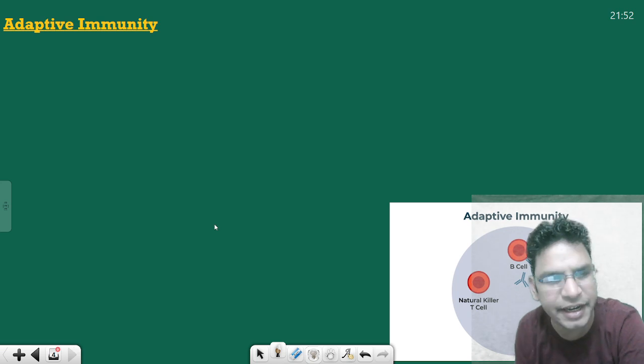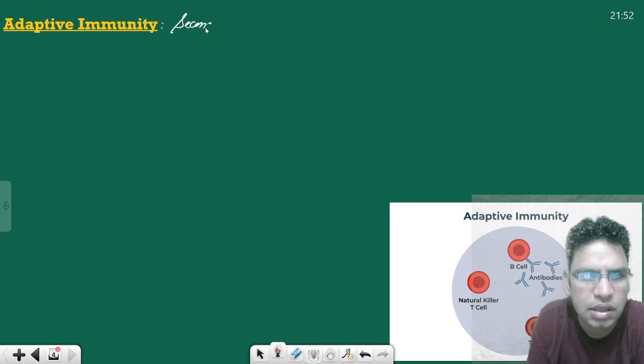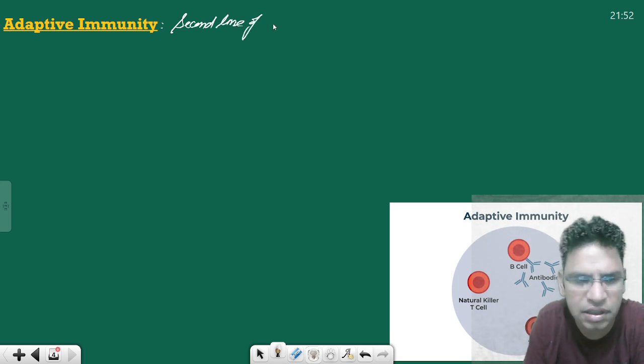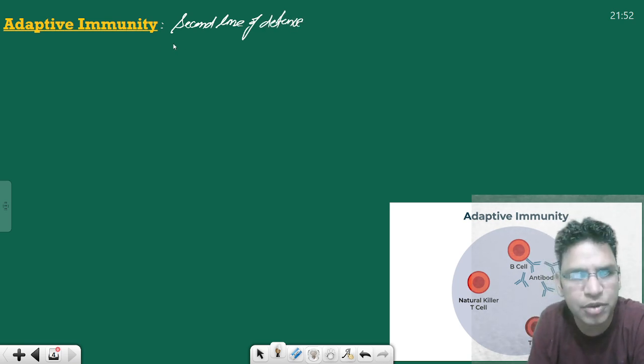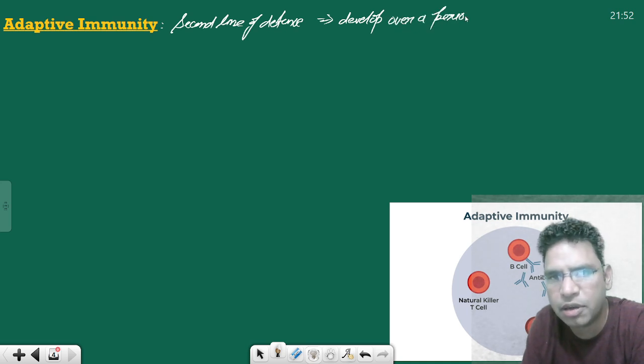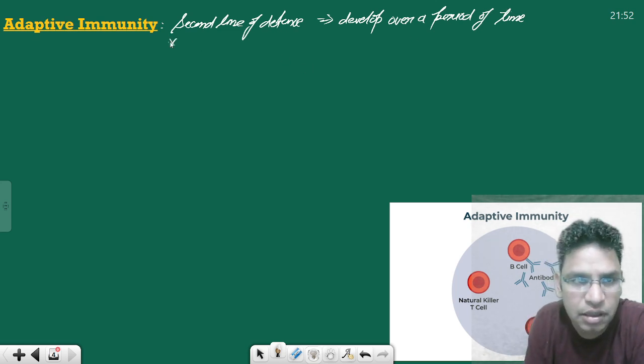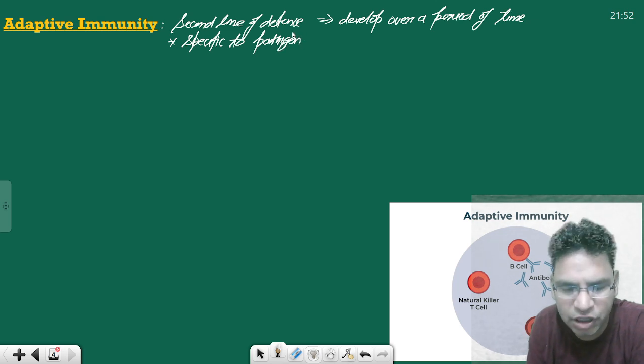Adaptive immunity is the second line of defense. Okay, this is second line of defense. Developed over a period of time. It develops over a period of time, right? Specific to pathogen. Just try to understand the difference. This is specific to pathogen, right?